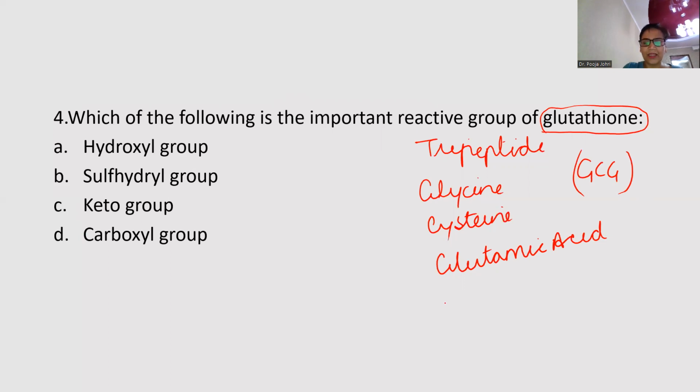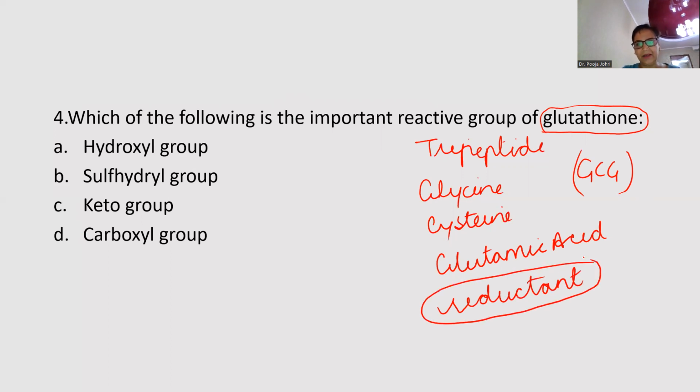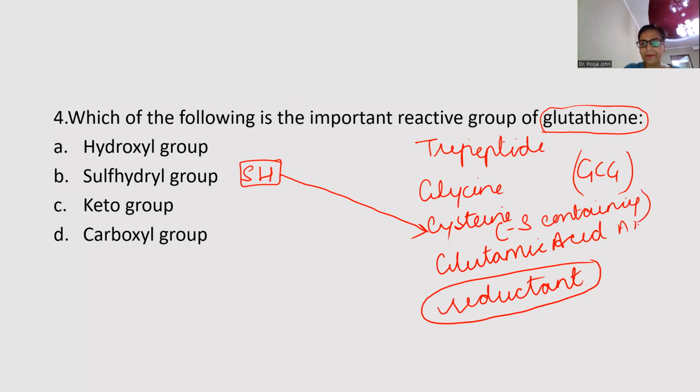And the function of glutathione is it is used as a reductant. A very important reductant. How? Because of its sulfhydryl group. It's a very important reducing agent. And this sulfhydryl group is SH group. And this SH group comes from cysteine. Because cysteine is a sulfur-containing amino acid. So the reactive group is this sulfhydryl group.